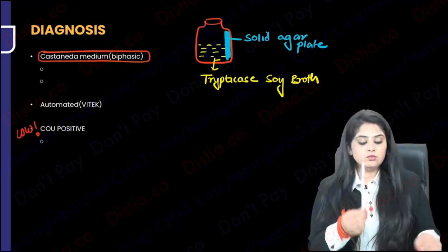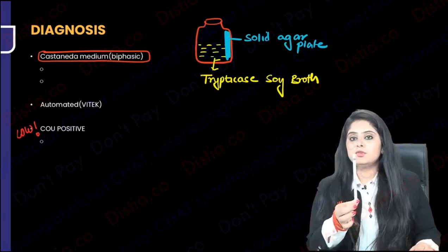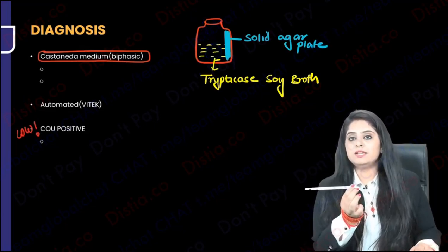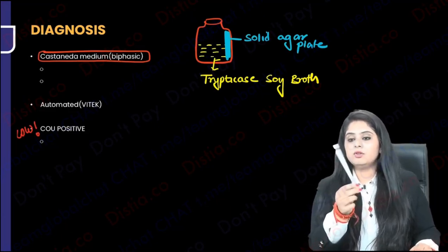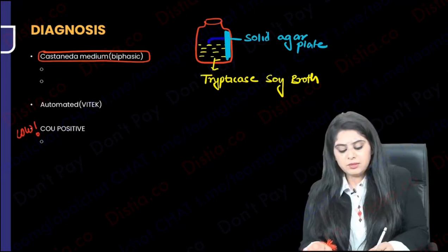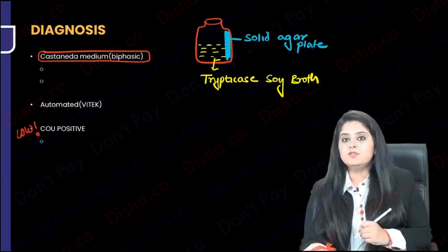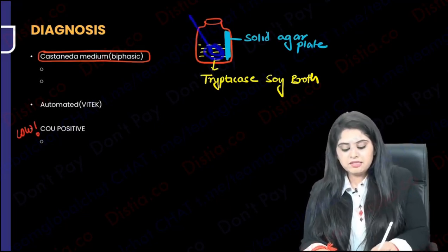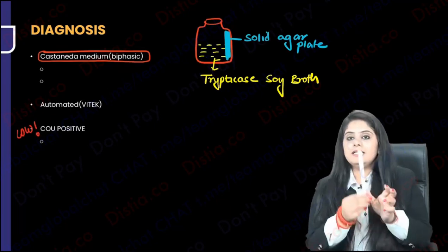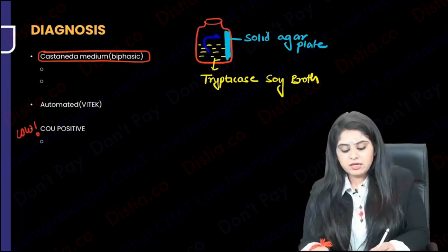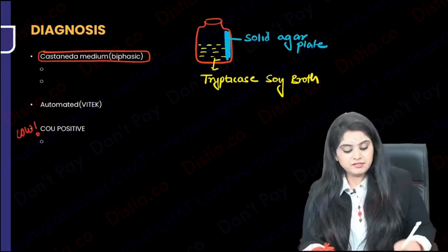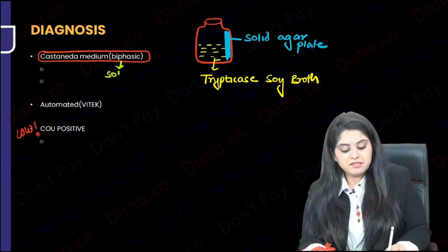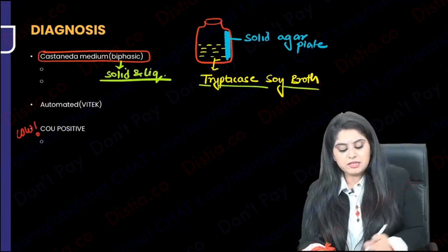After that, for example, if this was your tube, you are just going to invert the tube like this. This culture bottle, you're going to invert it so that all this liquid comes in contact with this solid, and finally this is where all the growth will be seen. You've understood how you do the growth? You put all the sample in this liquid, properly mix it, and then tilt this bottle so that all this liquid comes in contact with this, and the organisms will grow finally on this agar. So can I say this is biphasic? Biphasic means it's going to have solid as well as liquid properties, and that liquid is trypticase soy broth.